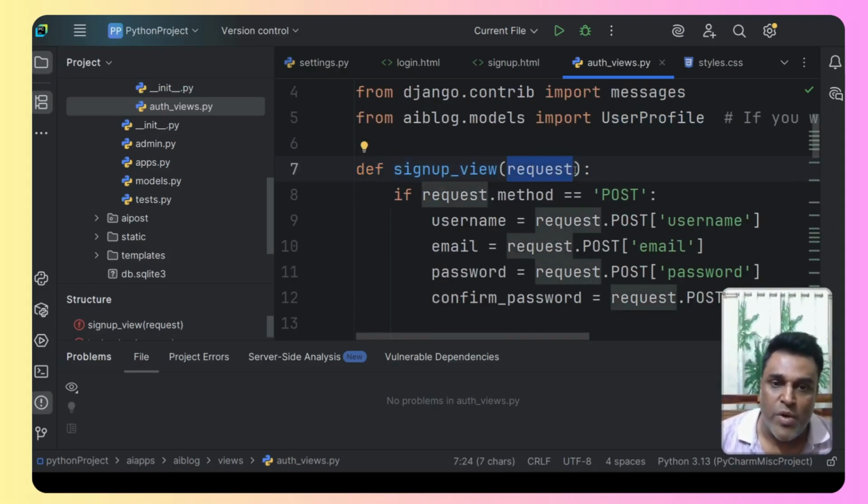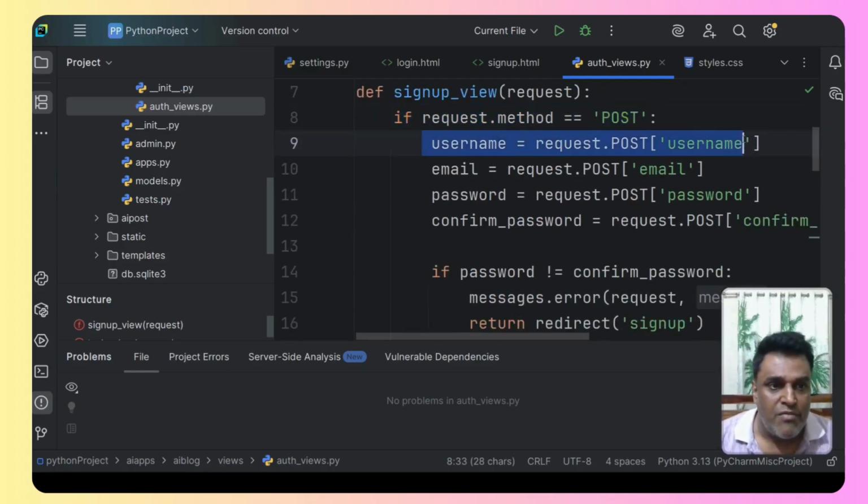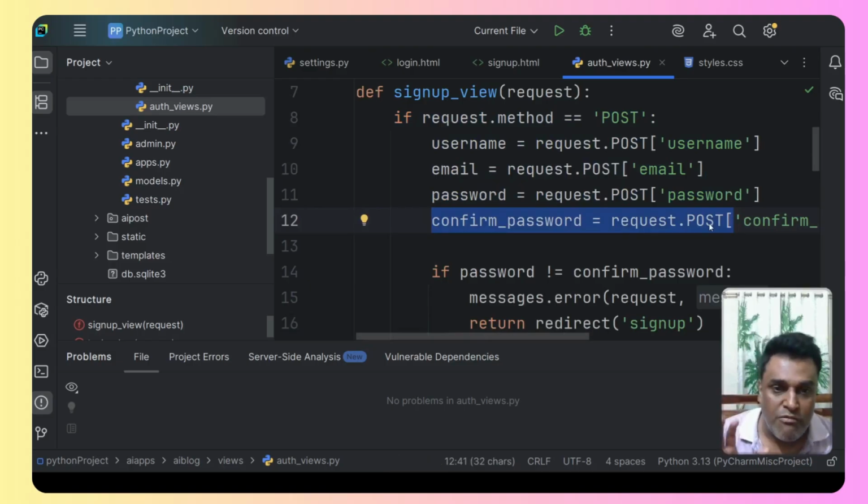parameter, that is request, because this request will have two things: either it is going to be a get request or a post request. And this is exactly what we are doing. We will check if it is a post request. This means the user has filled up the sign up form and then clicked on the submit button. So that will be a post request. If it is a post request, then we are going to access the username, the email, the password, and the confirm password fields from that particular form, the data that was posted on the server.